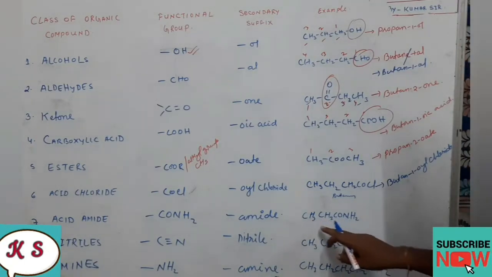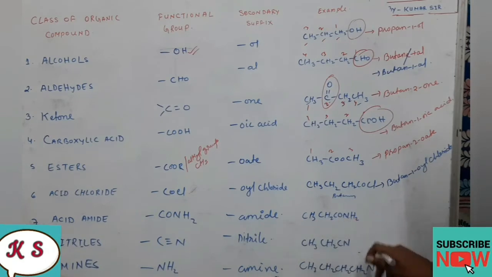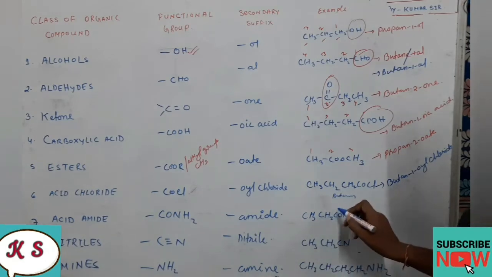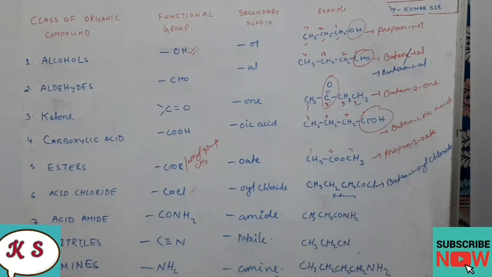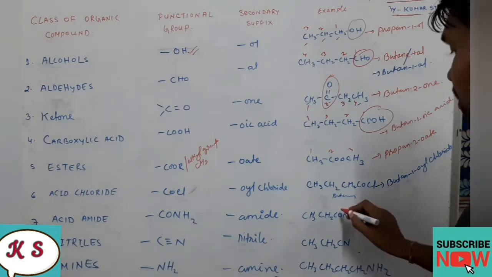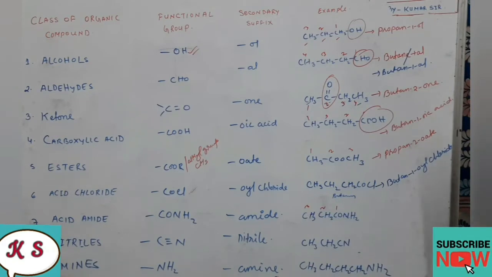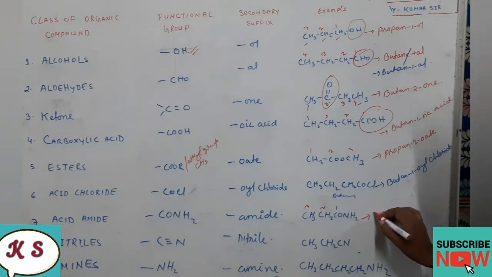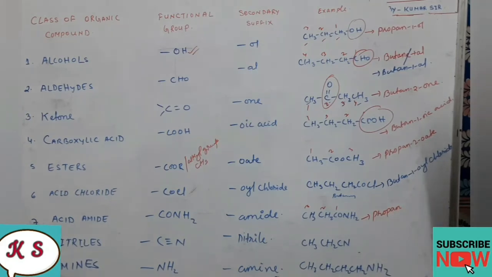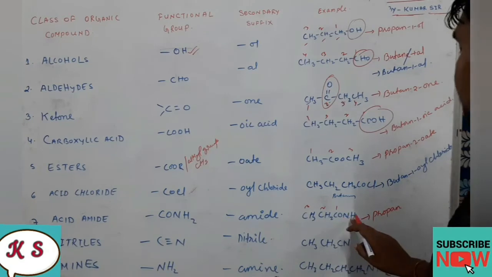So example we have written CH3, CH2, CONH2. So we will start the numbering, always remember, from the functional group side. So 1, 2, 3. So here 3 carbons are there, then it will be propan, propan amide.